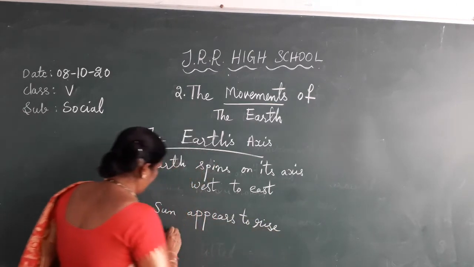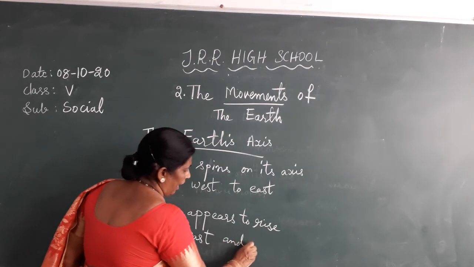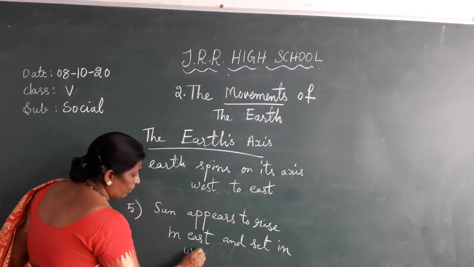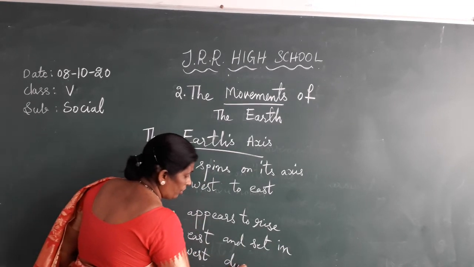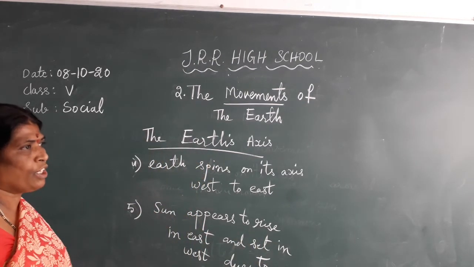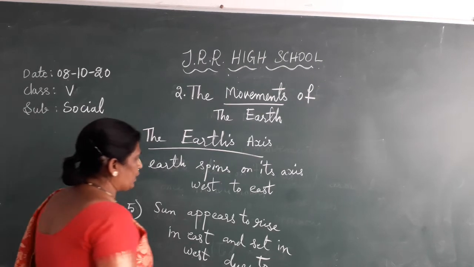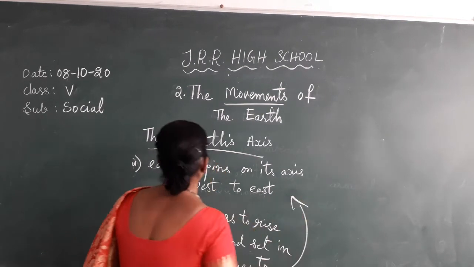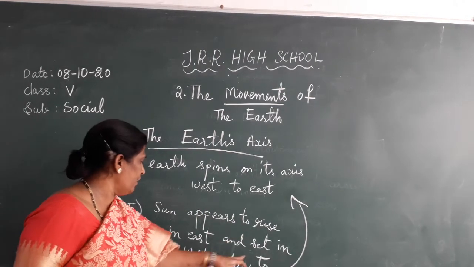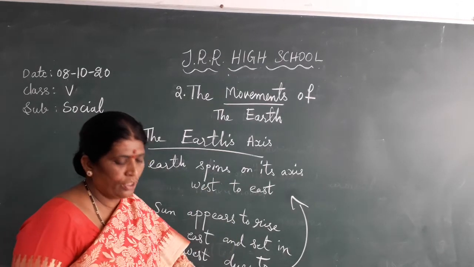Due to what? Due to the spinning of the earth on its axis from west to east.